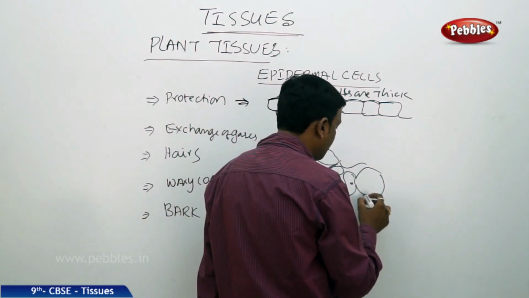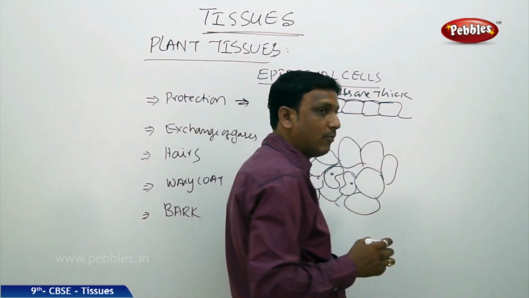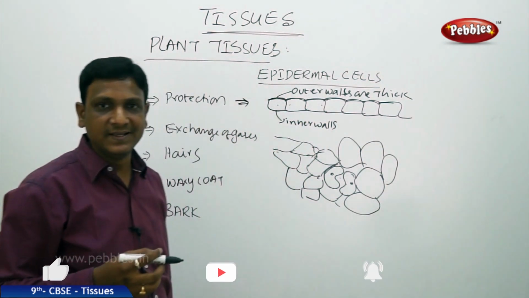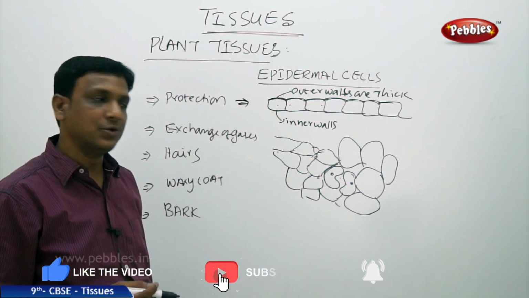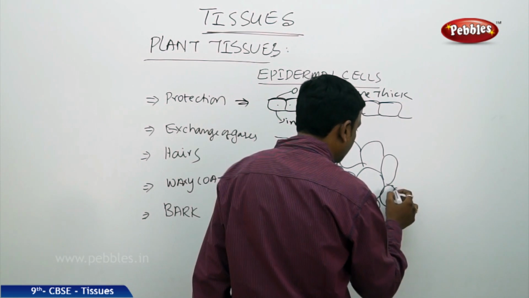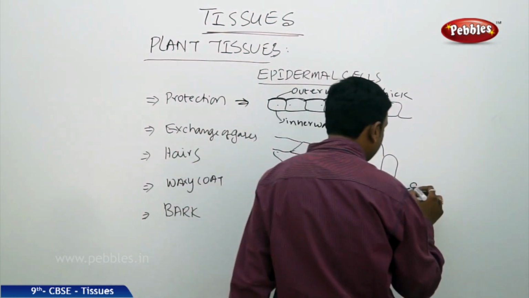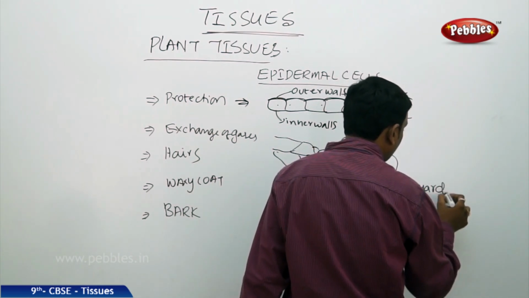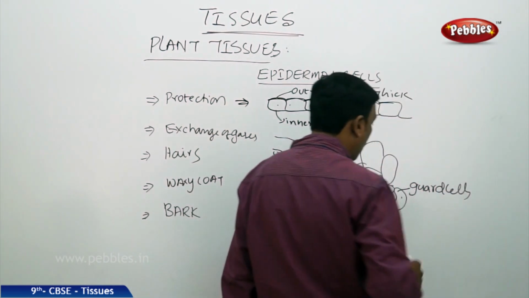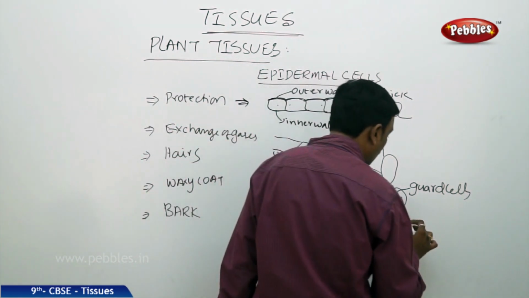So what are these kidney shaped cells? Say, for example, you have mounted a thin peel of a Rhoeo leaf onto a slide and observed it under a microscope. In your observation, you will find some kidney shaped cells like this. These are the guard cells which operate the opening and closing of a pore called stomata.